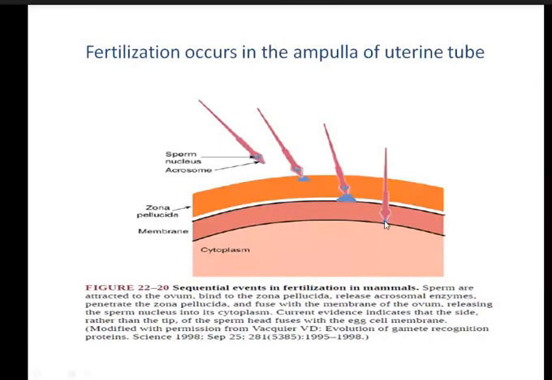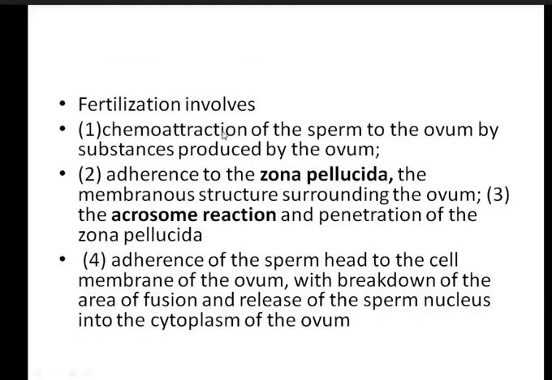Now another question can be addressed. The zona pellucida is a membrane structure around the ovum, and there is the acrosin reaction and penetration of the zona pellucida. Then from here to the cell membrane of the ovum, there is fusion and release of the nucleus into the cytoplasm of the ovum. This is the step.